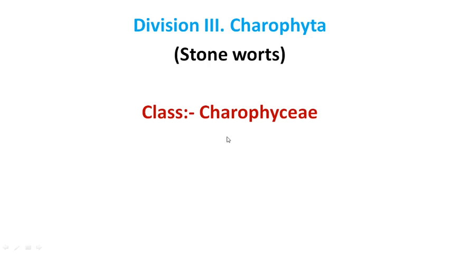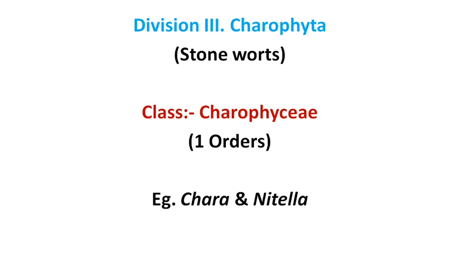Chlorophyll A, B, carotenoids, and xanthophyll pigments are present. The stored food material is starch, and it resembles land plants. The cell wall contains cellulose with some calcification. Flagellar bodies have two flagella. The male sex organ is called the globule, while the female sex organ is called the nucule. They are present in fresh water and brackish water. The common examples are Chara and Nitella.